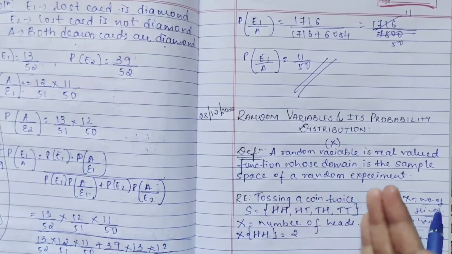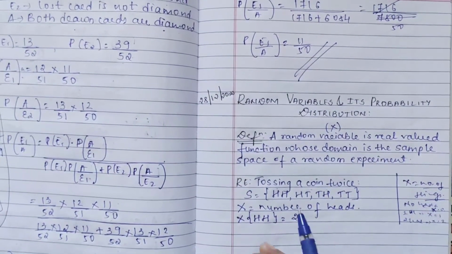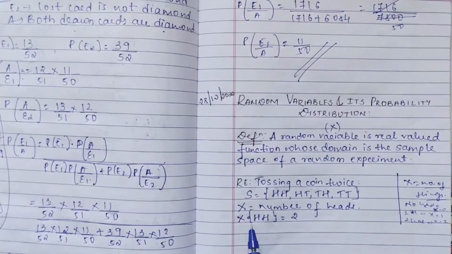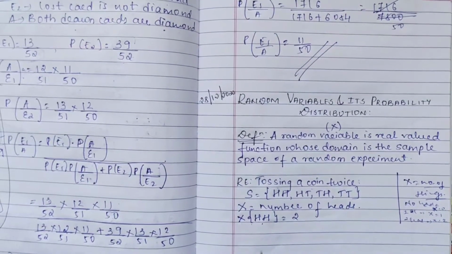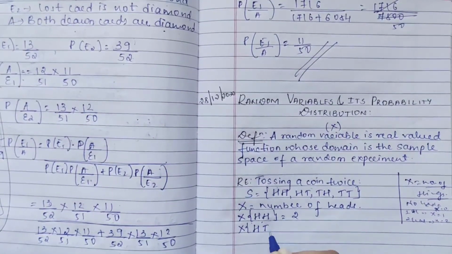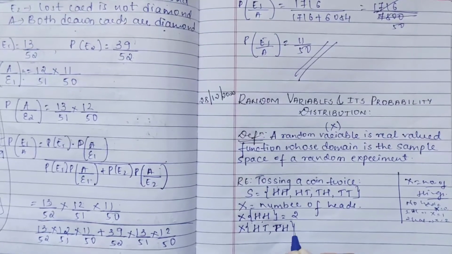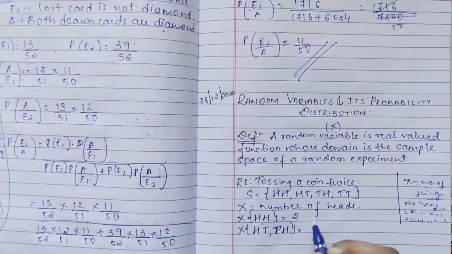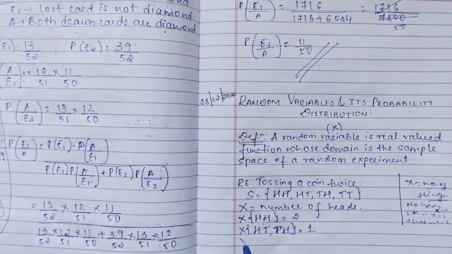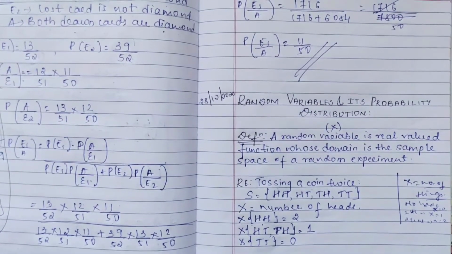Now let us see how you get it for particular cases. For head head, x is how many heads? 2. Now if I take one head, in these two cases how many heads? It is 1. Where there is no head at all, this is 0.